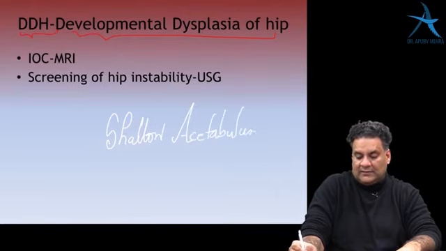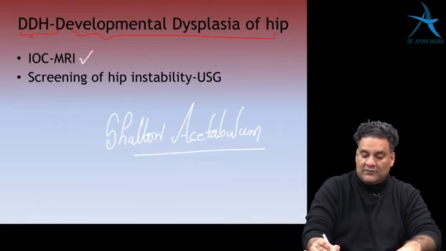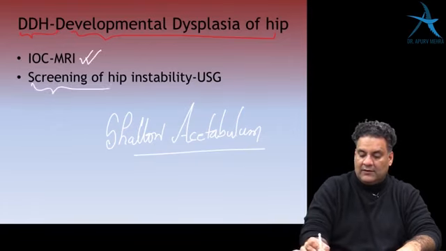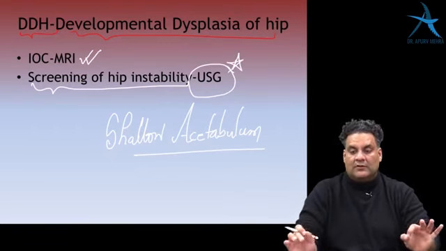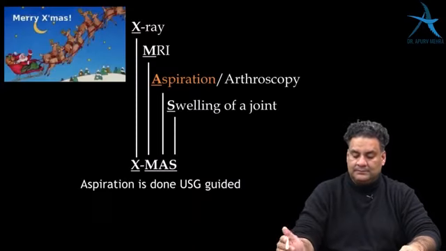And to see the aspect, investigation of choice is MRI, and the screening of hip instability is ultrasonography. That's how it goes. DDH, one of the most controversial areas, hence the red slide.